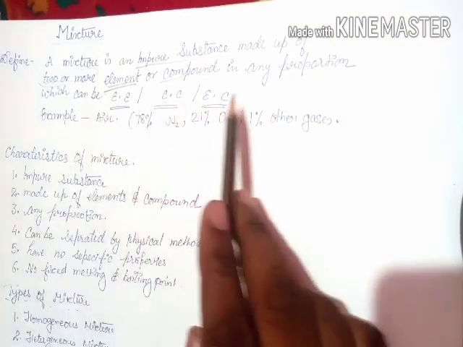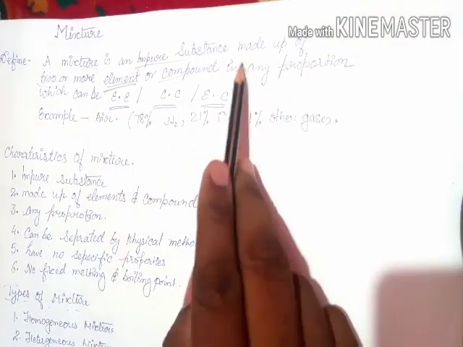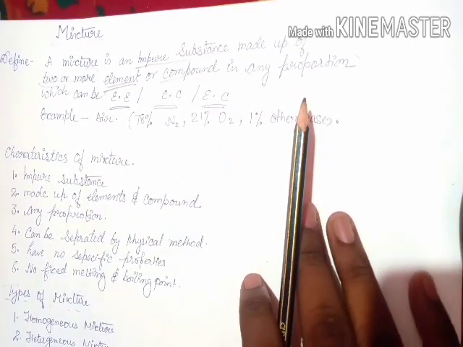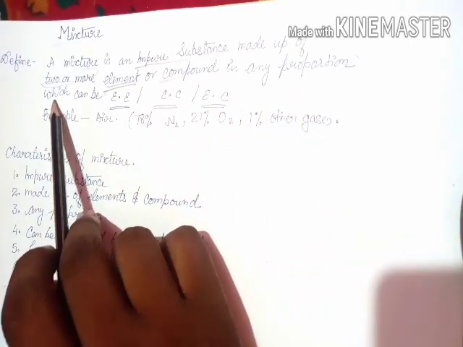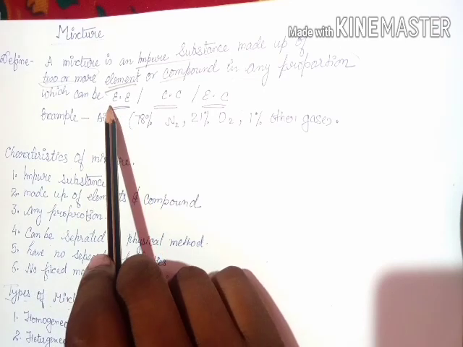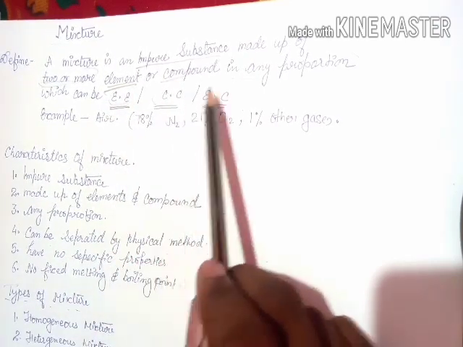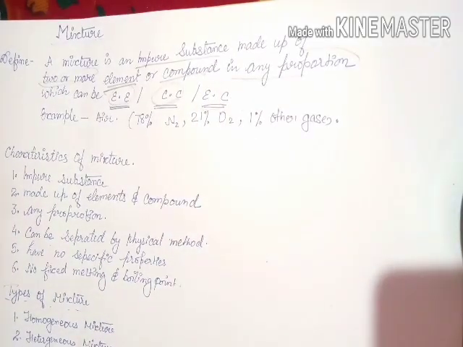And they are mixed in any proportion. There is no fixed proportion. A mixture can be an element mixture, a compound mixture, or an element-compound mixture.